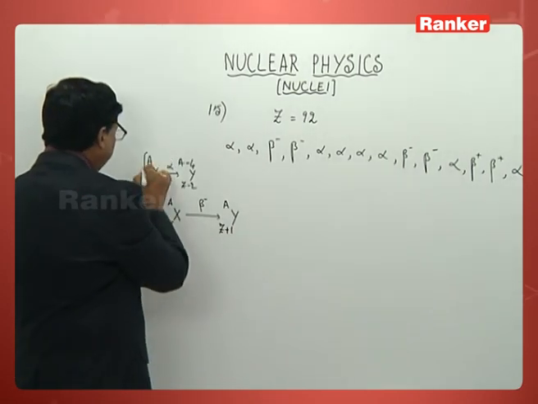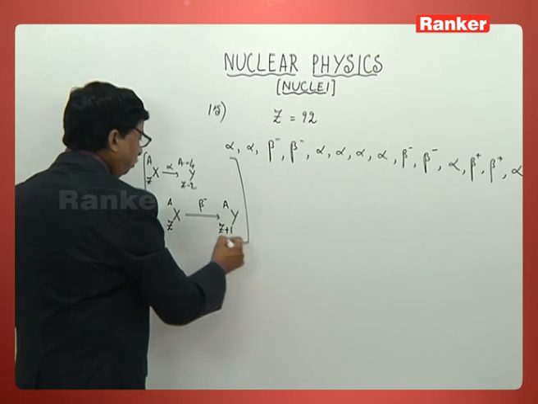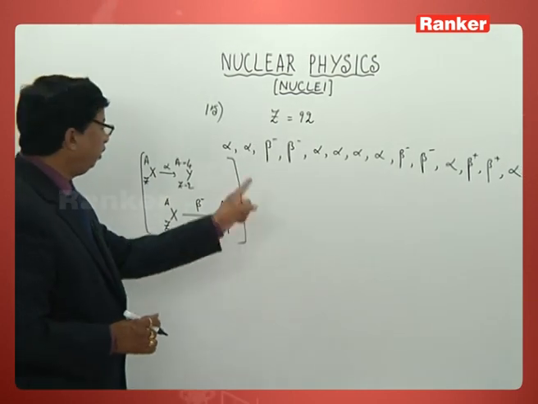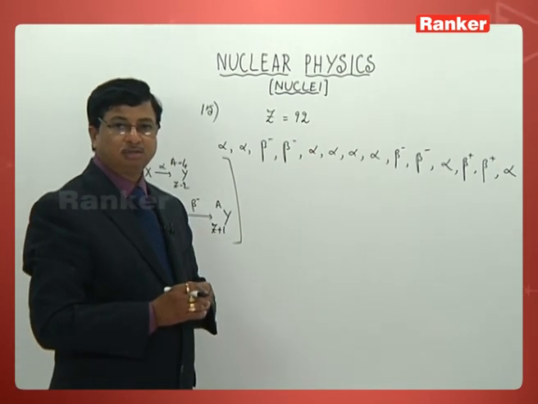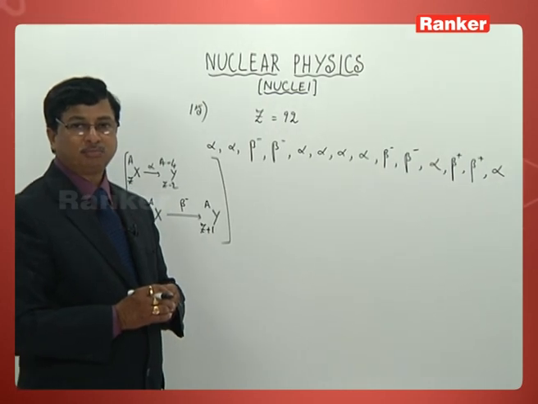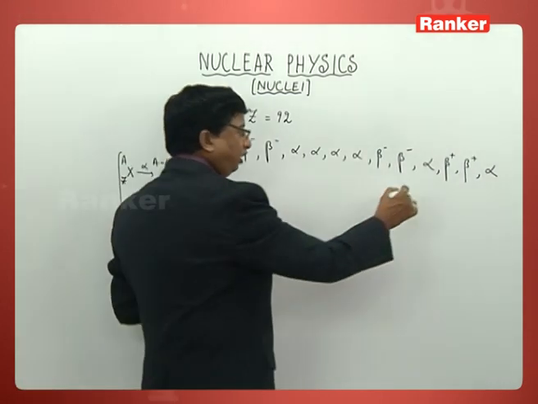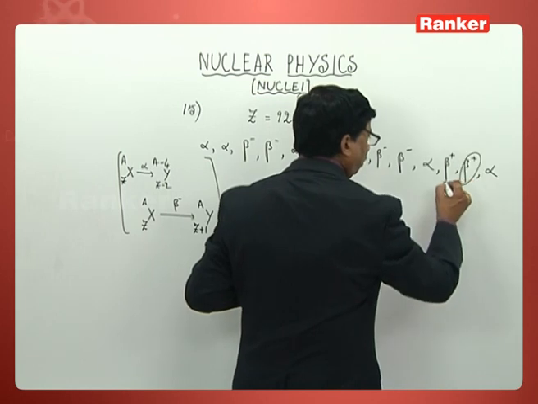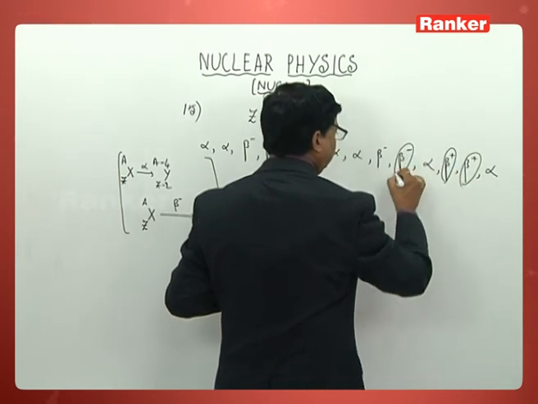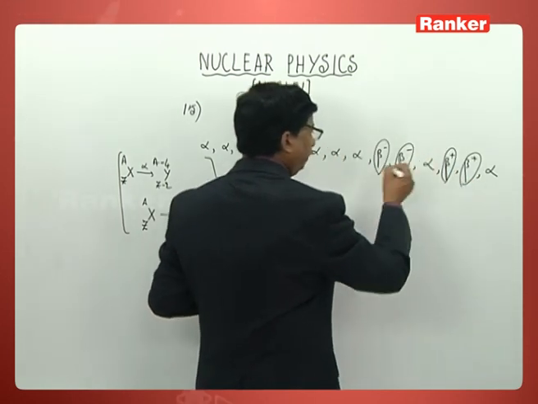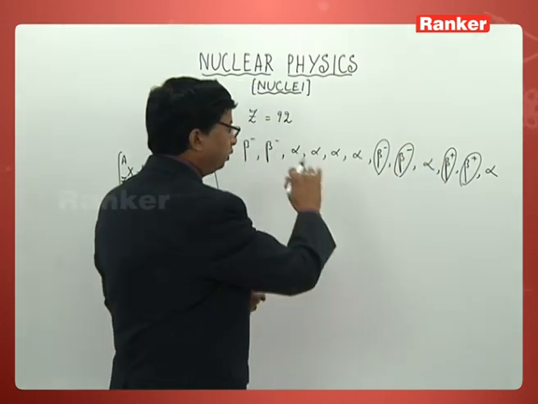These 2 points you have to recollect before taking up this problem. But one thing you can understand: the positron and the electron effects are equal and opposite, so you can cancel them off.